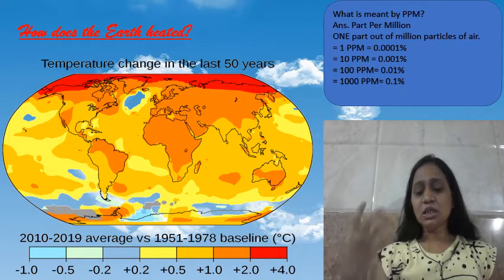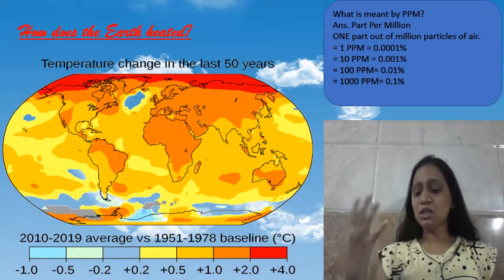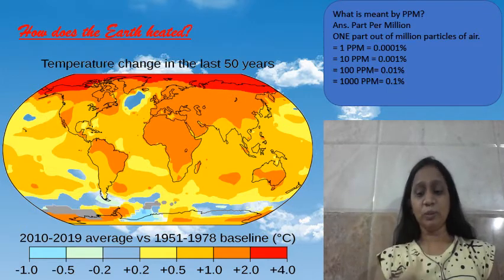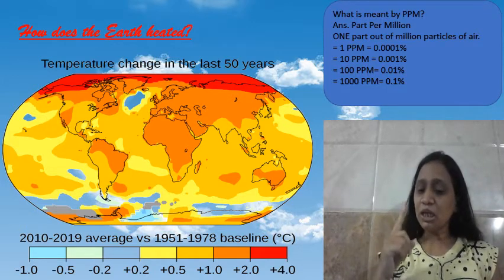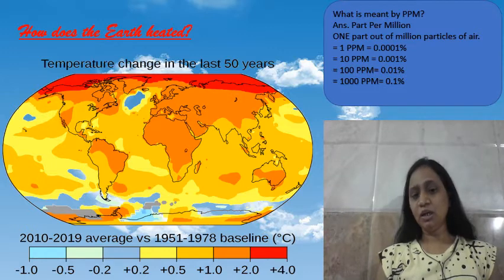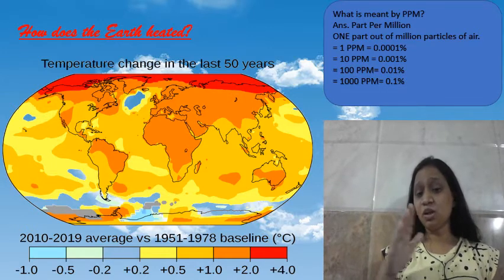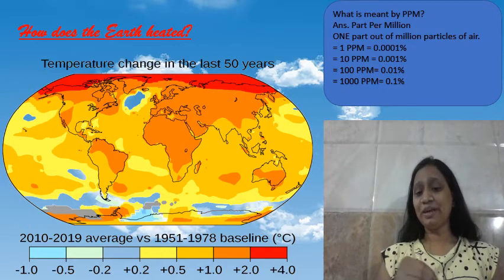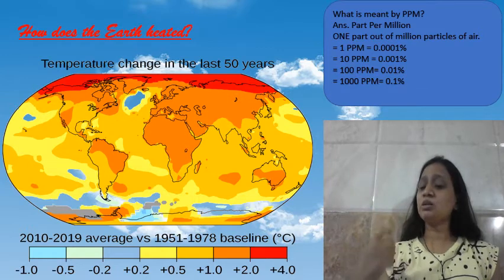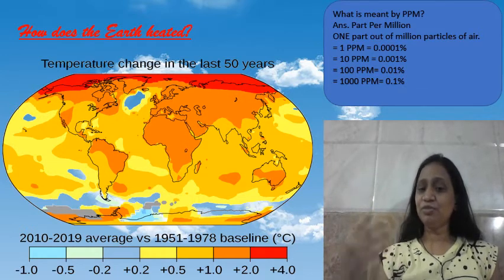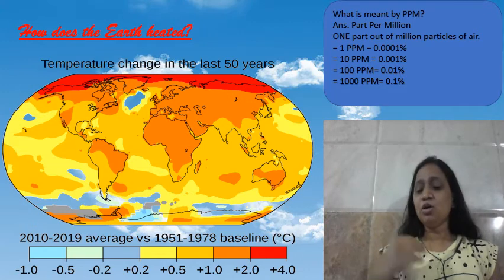The increase in the temperature, the increase in the CO2, is because of human beings, because of the increase in the population of human beings. Each person on the earth releases 4.5 metric tons of carbon dioxide in their lifetime.